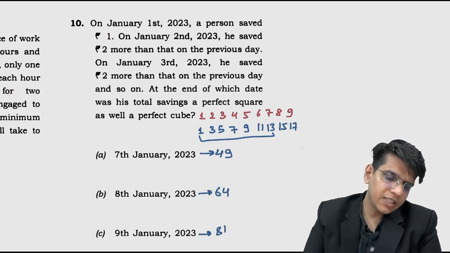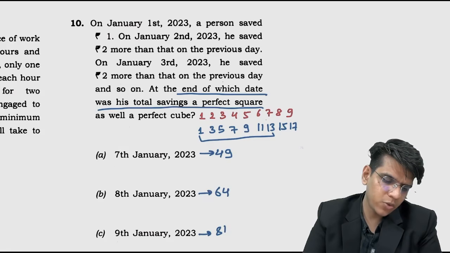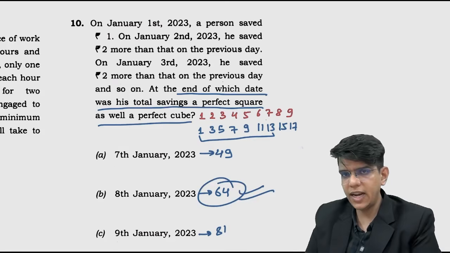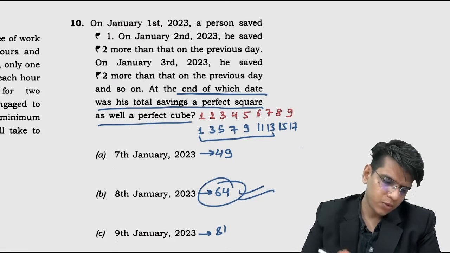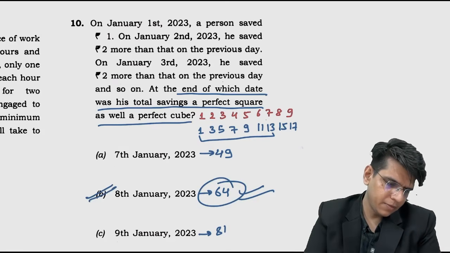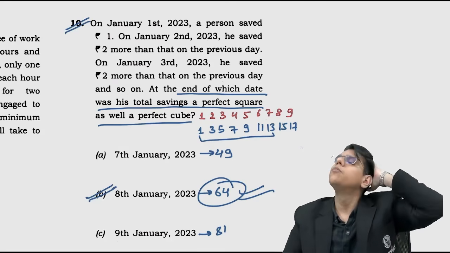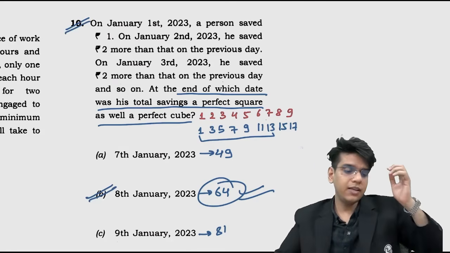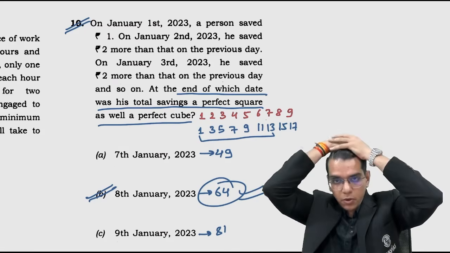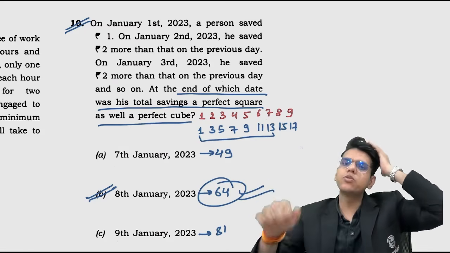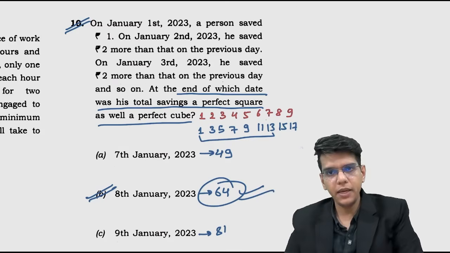So the condition is at which end day was his total saving a perfect square and a perfect cube. So this is the perfect square of 8 and the perfect cube of 4. So the answer will be option B. The saving we needed to find should have been a perfect square and a perfect cube. It is on 8th of January. The total amount is 64. 64 is both a perfect square and a perfect cube. So the answer will be option B, right?